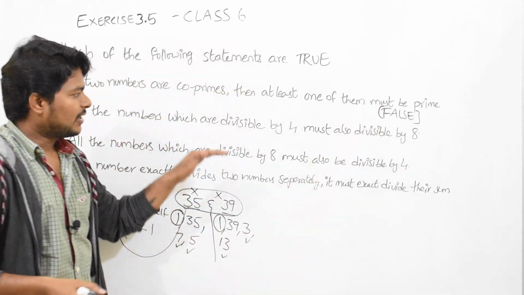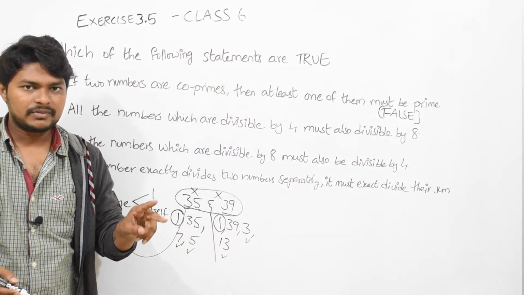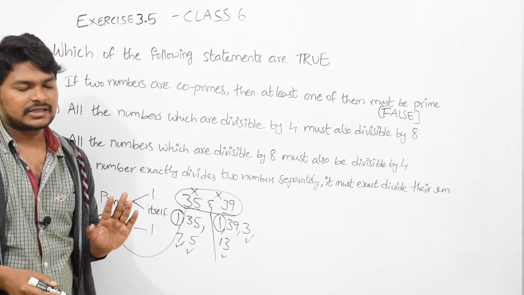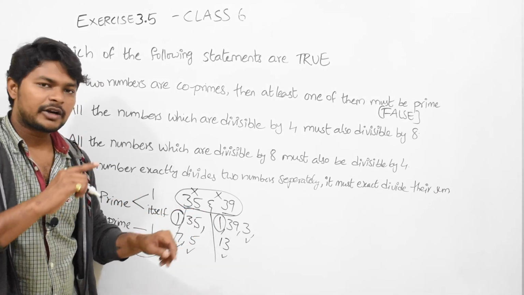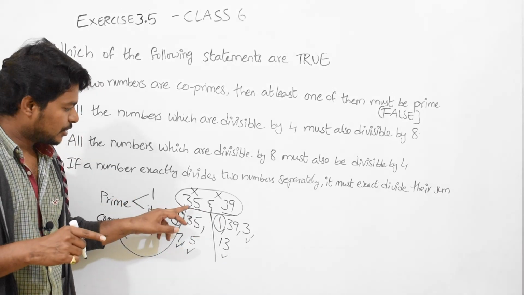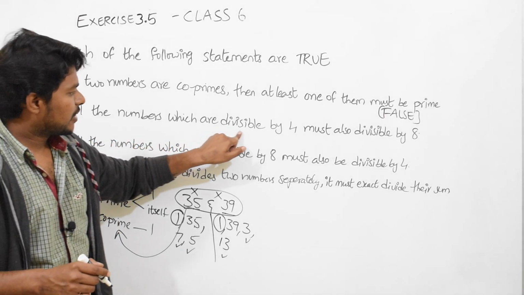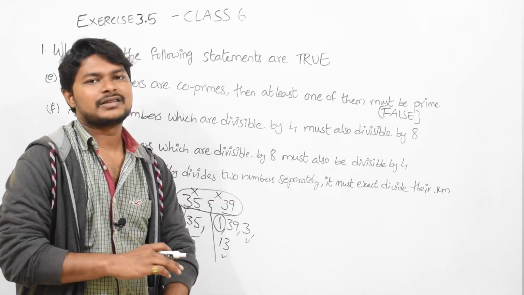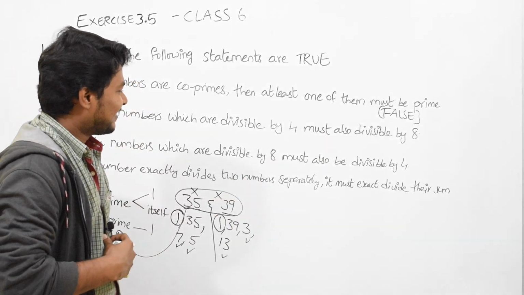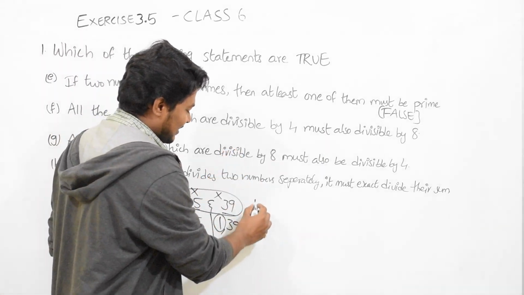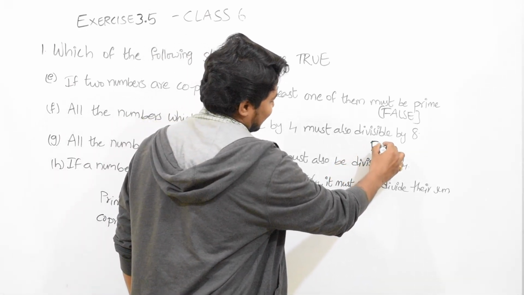You understand what they are saying? If numbers are co-primes, then at least one should be prime, they are saying. But here these two are not prime numbers. Still those two are co-primes. Okay. All the numbers which are divisible by 4 must be divisible by 8. This is false.